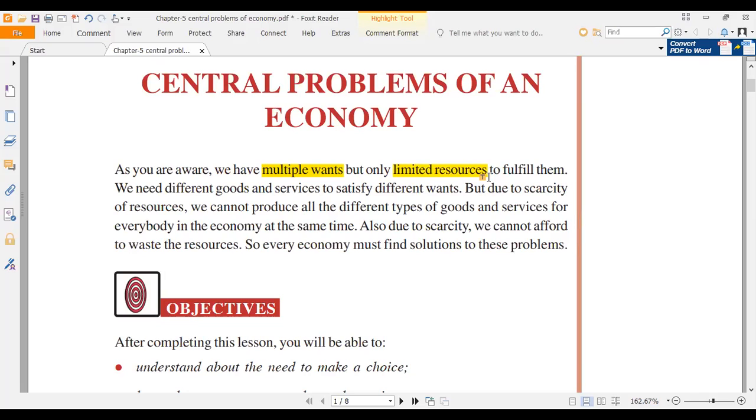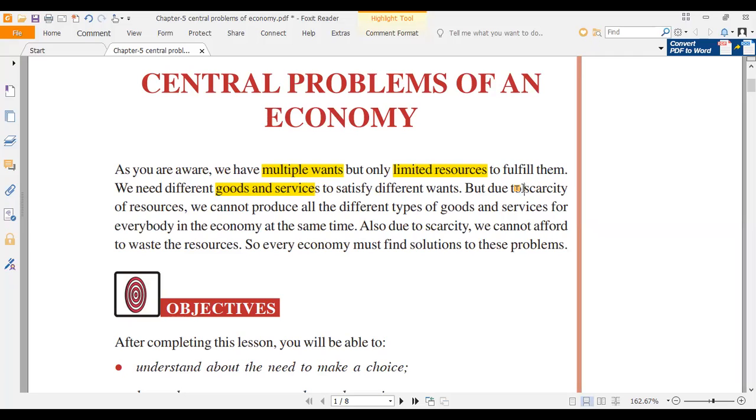The resources to fulfill them are not enough, only limited. So you have to decide which goods to produce. You cannot say to a restaurant owner, I have 1000 rupees, so make everything one plate and bring it to me. It's not possible. With 1000 rupees, you won't get everything, isn't it? So only limited goods. There are different goods and services that you can satisfy. You have hunger and you want to eat some tasty food after a long time. So you have to choose now.